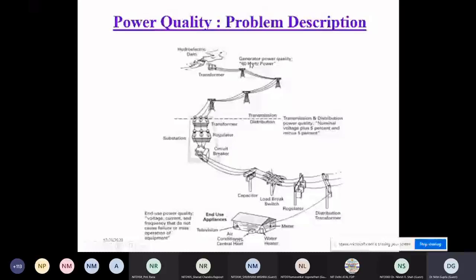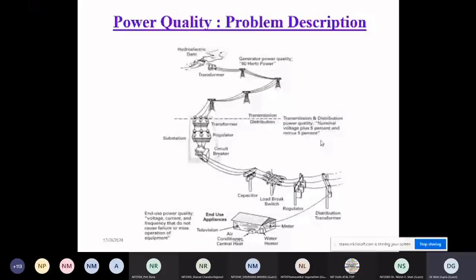For generator, power quality means, you can see here power quality is divided into the generation side, the transmission and distribution side, and the end user side. The end user wants my voltage, current and frequency not to cause any failure or misoperation. On the transmission and distribution side, my voltage profile should strictly follow this, which also includes the stability issue.